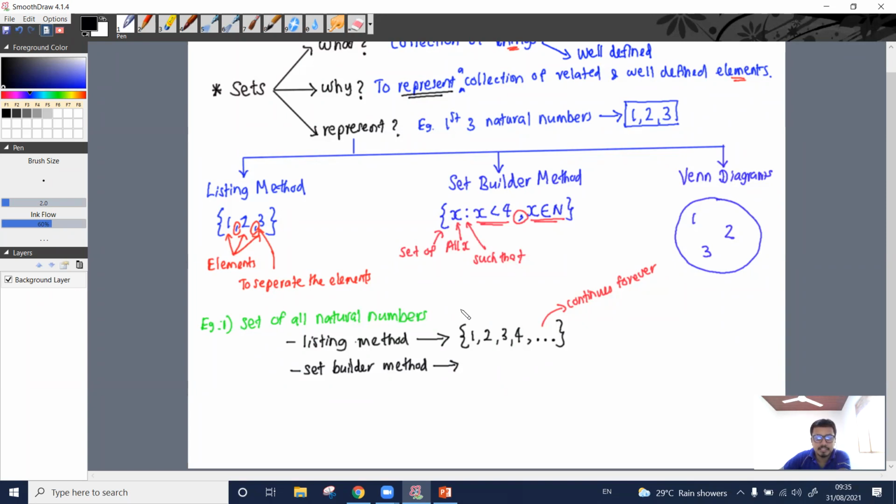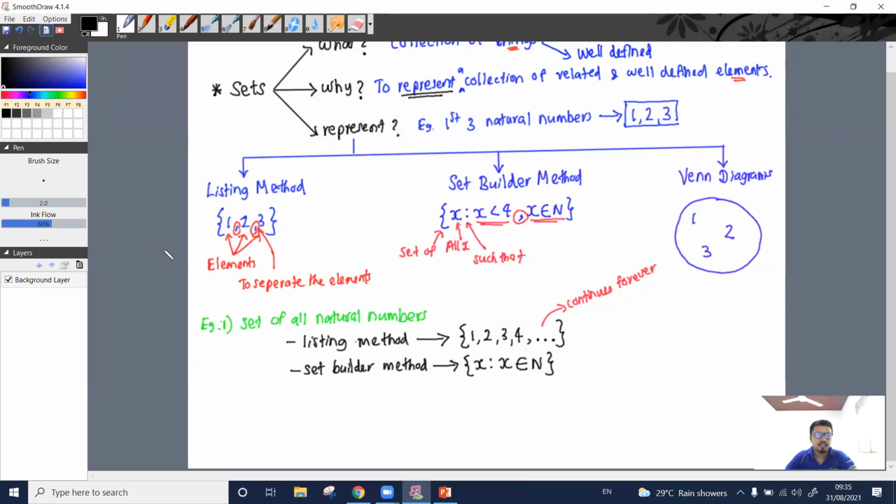Set of all x such that x belongs to natural number. That is it. This is how we can represent the same set using the set builder method.